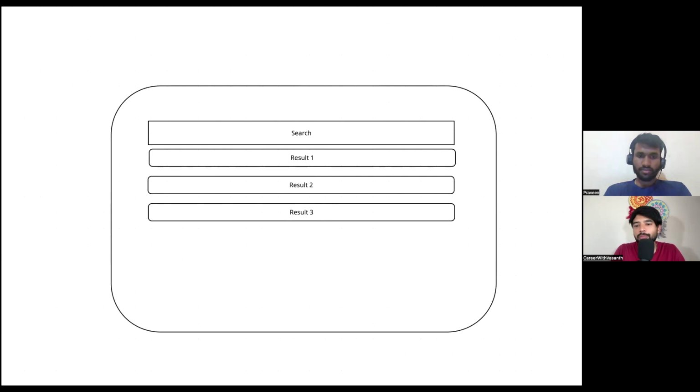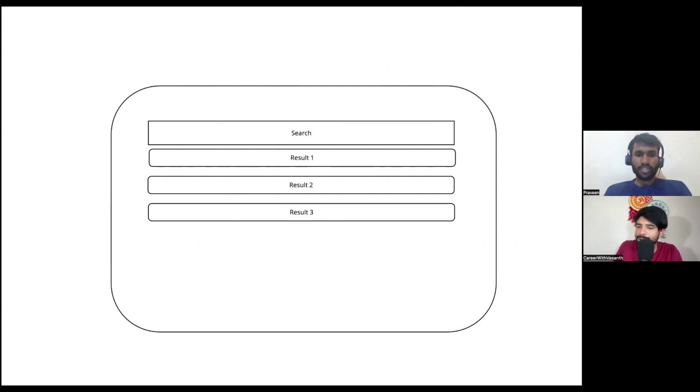So let's say we have to build this feature, Praveen. As you know, the user can type something and you have to make an API call to get the results and show them on the screen. Yes. I'm not too concerned about how the backend would process this and send the result. That part is fine. Just from the client side, you tell me, if you have to implement this, what all things come to your mind, Praveen?